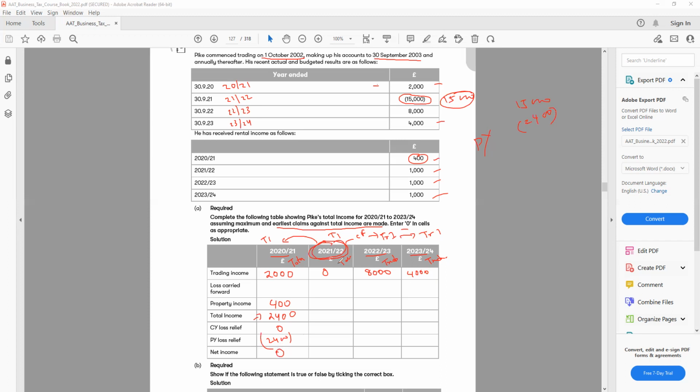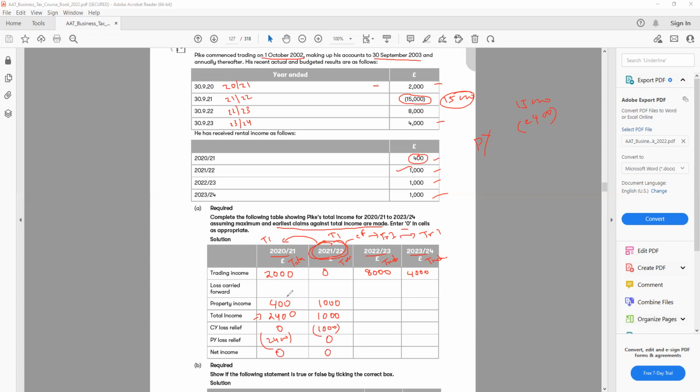The next one I can do is 2021-22, the next year after the earliest. We don't have any trading income here, but we have some property income, and that is 1,000. My total income is 1,000. In 2021-22 I have a loss, so this is current year loss relief, and I can use a maximum of the total income, that is 1,000. I minus it from here, and the previous year I don't have anything, so my net income is 0.